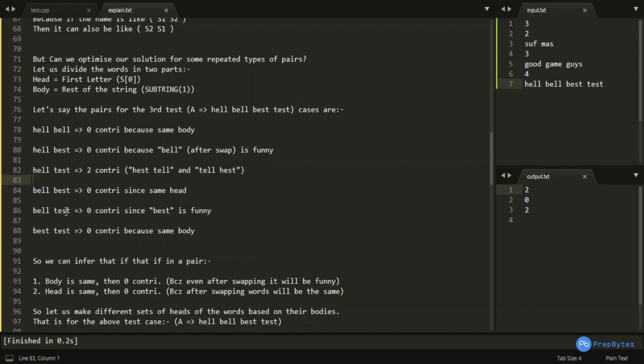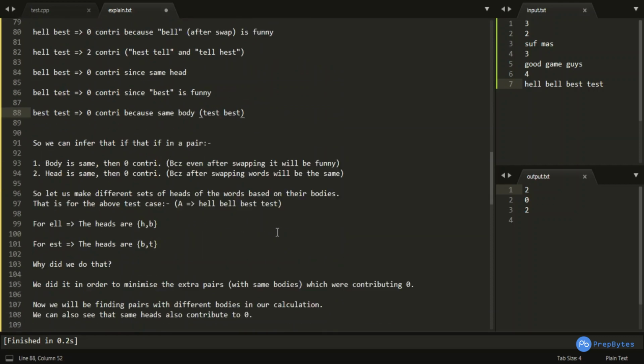Bell and test would also give 0 contribution, because swapping B and T would give me best, which is present in my funny word set. And best and test would again give me 0 contribution because they have the same body. After swapping, it would become nothing but test best, which, if considered as a pair, is the same, because best test was over here also. So it is present in the funny word set.